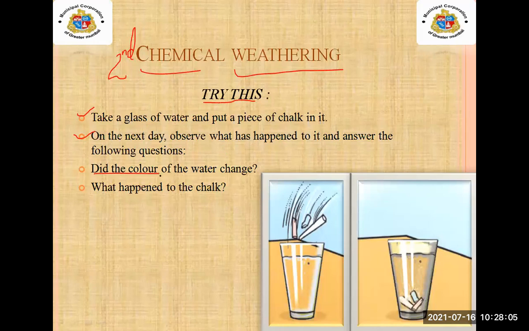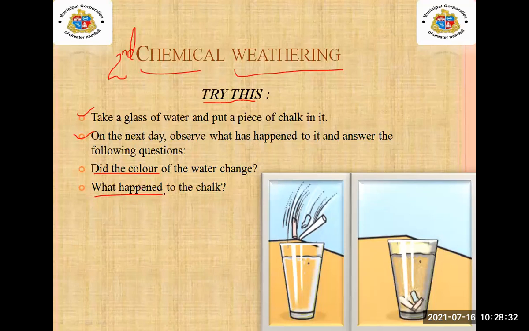Now, if we do this activity, two questions will be in your mind. Did the color of the water change? Or we can say, what happened to the chalk? If we put a piece of chalk in the water, and next day, not on the same day, if we observe it, what will happen?